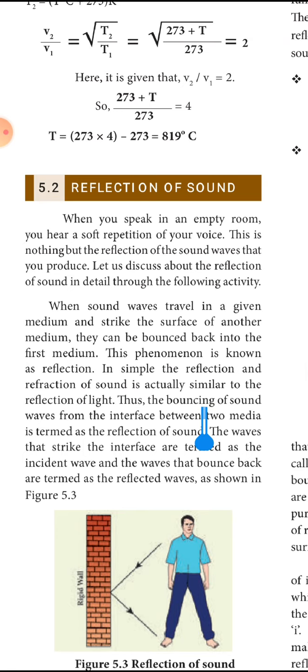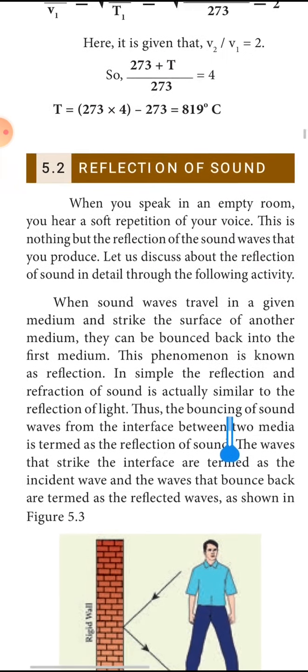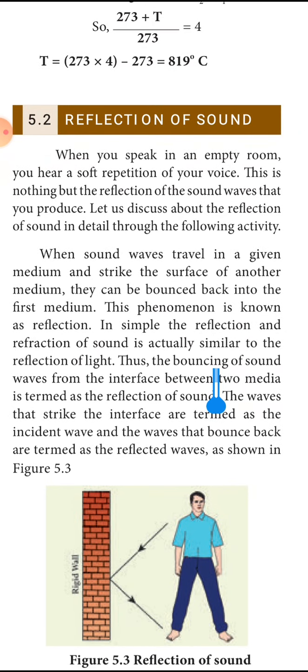Then we are going to study about reflection of sound. First, in the heading itself, reflection. What do you mean by reflection? When we were studying the lesson optics, we have studied about reflection. Bouncing back of light is called as reflection of light. The same thing here also. Bouncing back of sound waves is called as a reflection. Reflection is nothing but bouncing back, whether it is in light or sound.